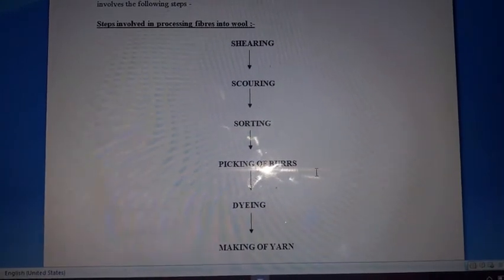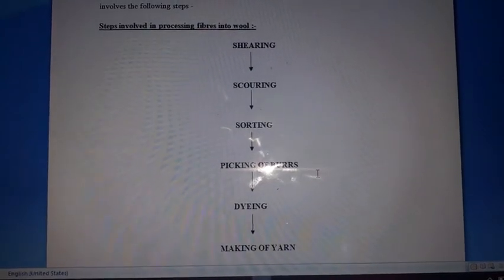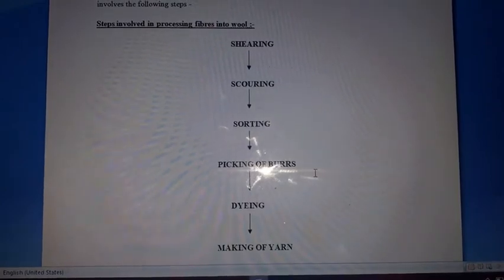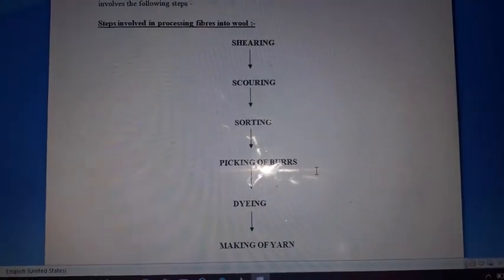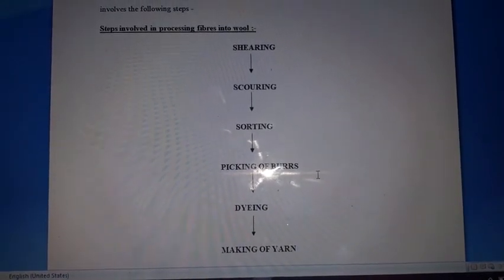Okay, now the next step is picking of burrs. Burrs are the small fluffy structures or small fluffy fibers that you might have seen on woolen clothes. So in this step, the burrs are picked out by hand.